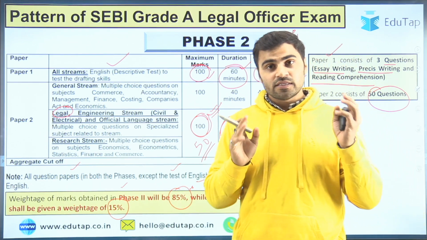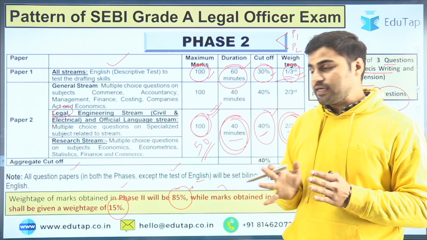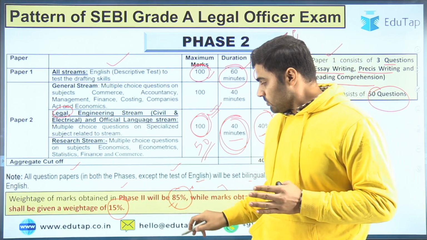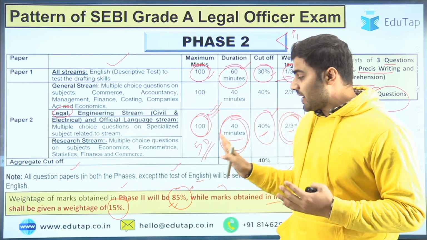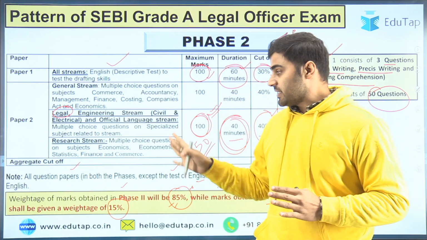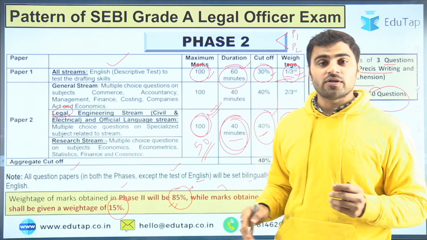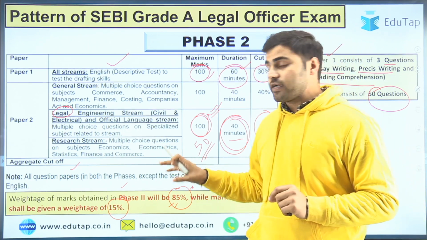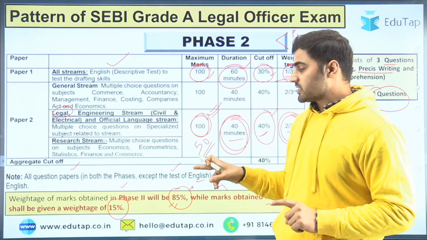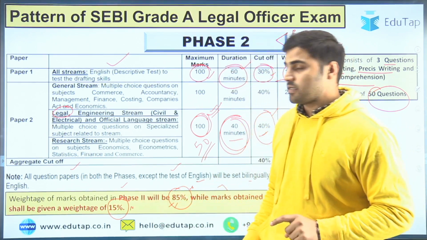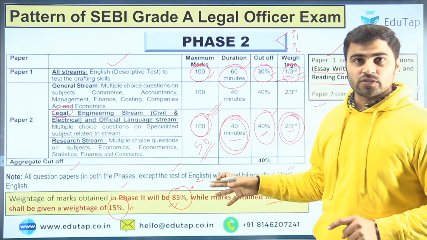So this makes phase 2 very important from the point of view of calculation of marks, because a weightage of 85% is given for phase 2 and the remaining 15% is given for the interview process, right friends? So this was about phase 2.